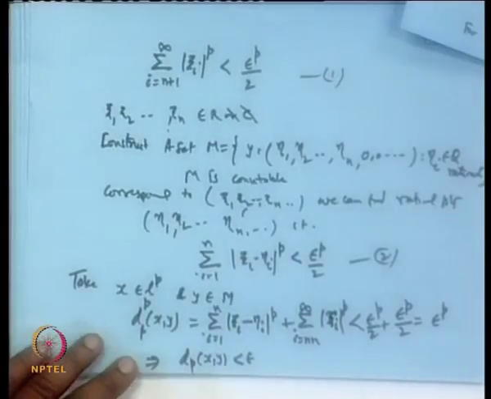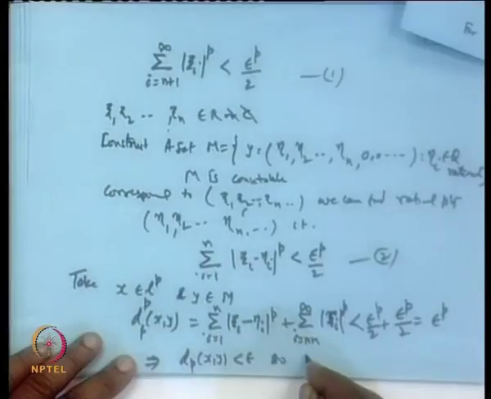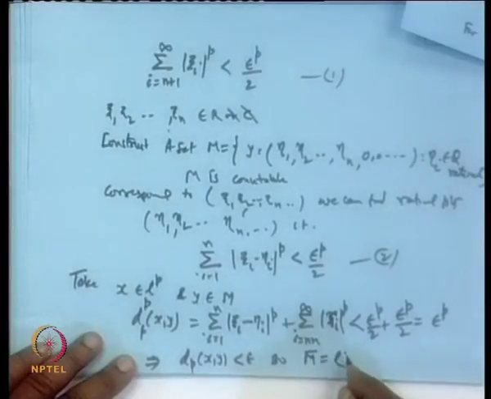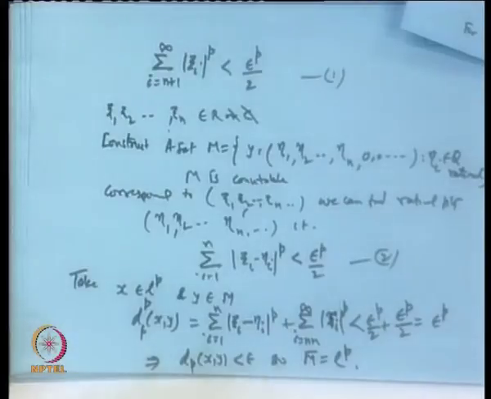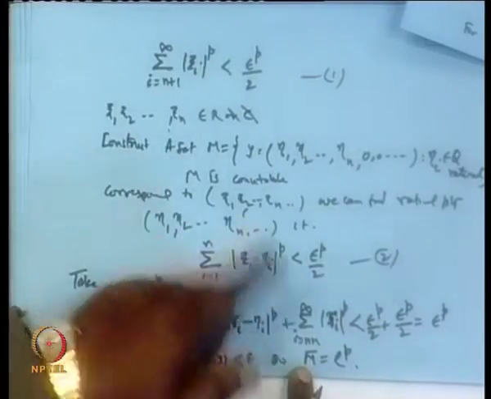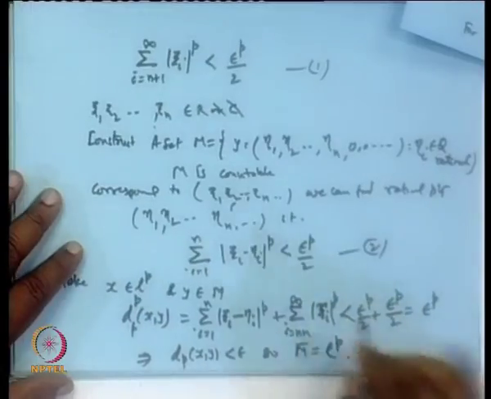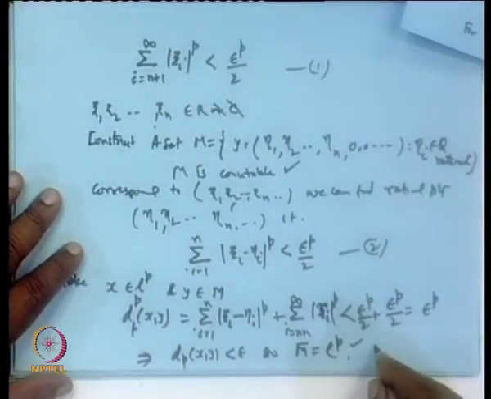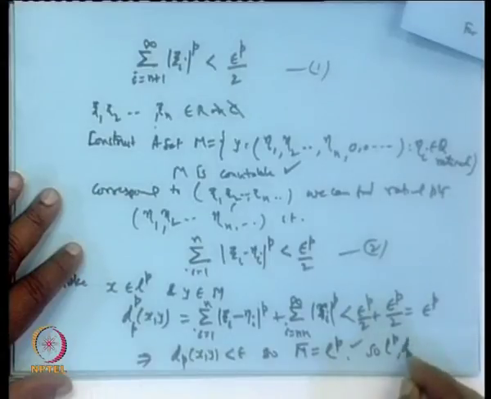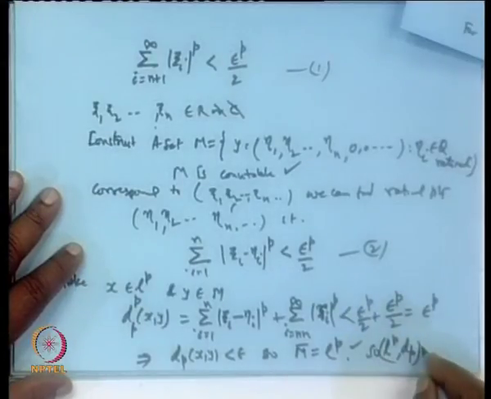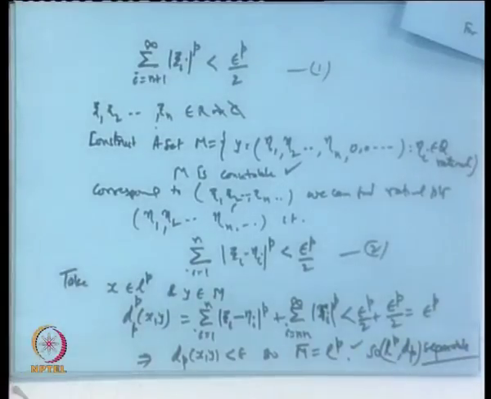Okay. So, what does this show? This shows M is dense in LP. M is countable, M is dense, therefore LP is separable. Okay. M is countable, M is dense. So, LP under dp is separable. That is clear. So, we can in fact find out for any space, whether it is separable or not.